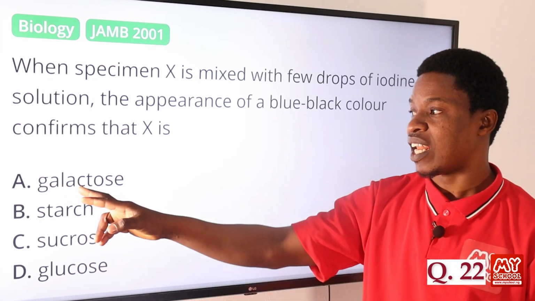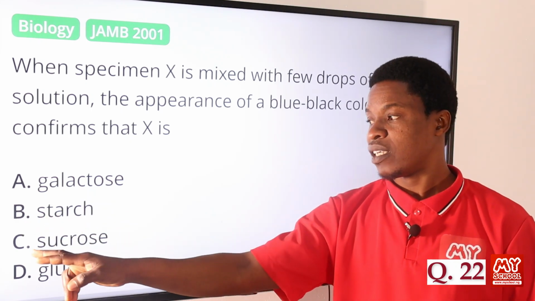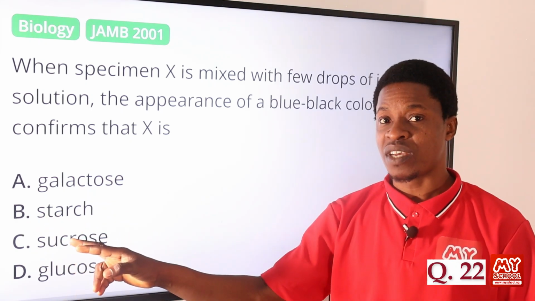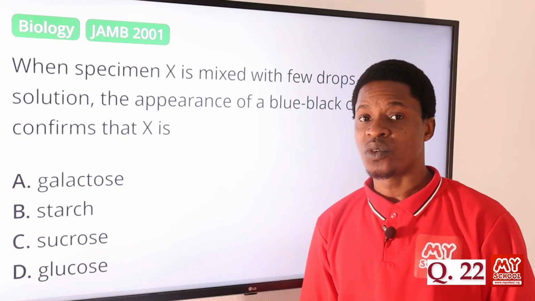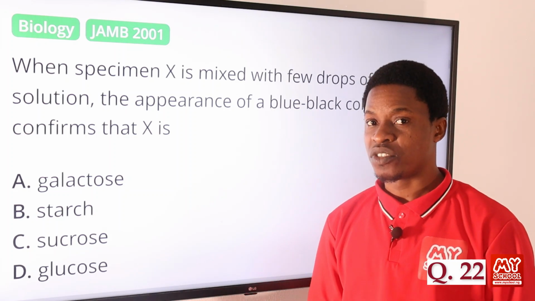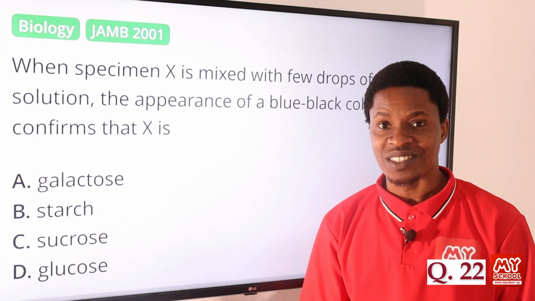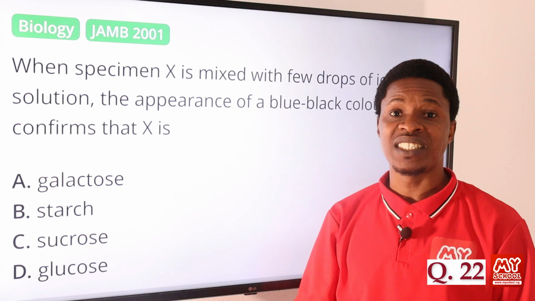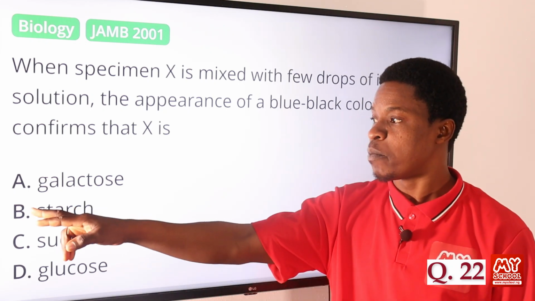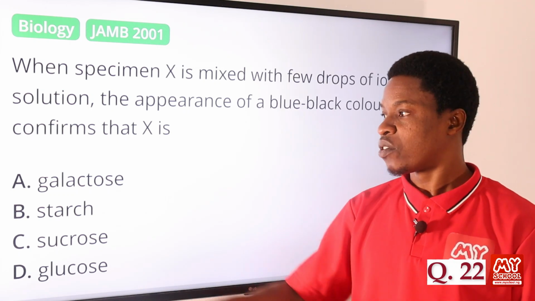Option A says galactose, no, even though it is a carbohydrate. Starch, option B, yes. Sucrose, option C, even though it's a sugar and a carbohydrate, is not starch. Option D is glucose, which is a monosaccharide, a type of sugar, also a carbohydrate. But this is a confirmatory test for the presence of starch. So option B, because the color will change to blue-black. The correct answer is option B, starch.